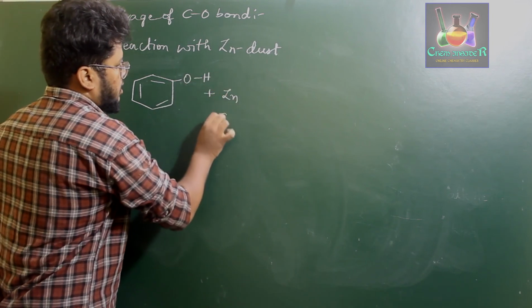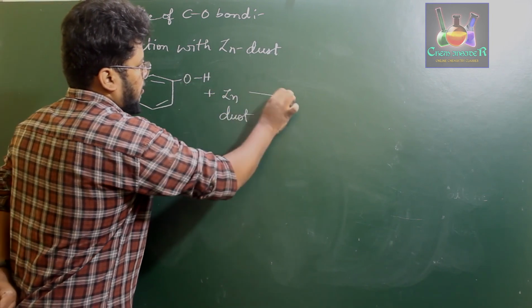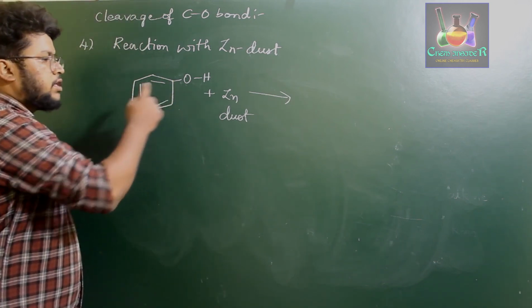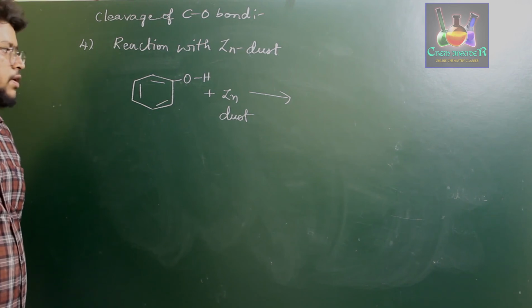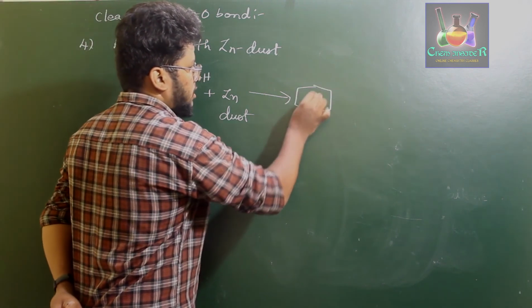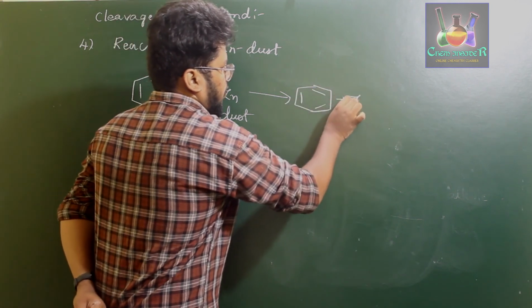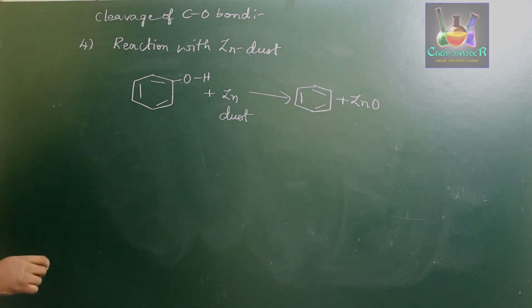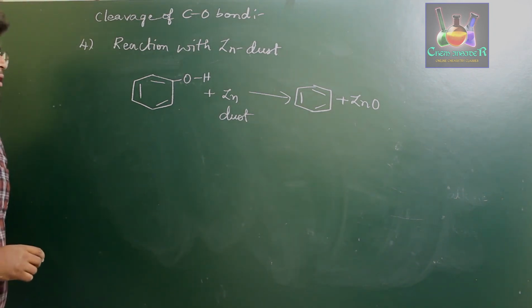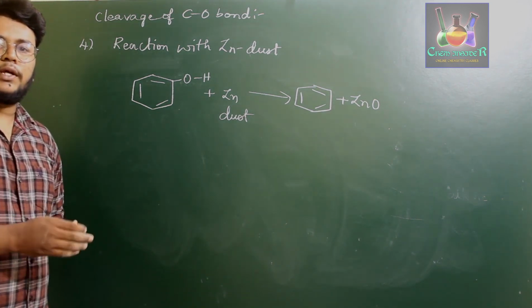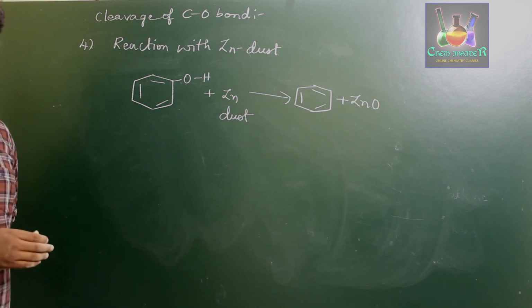with zinc dust, the oxygen atom breaks the bond with sp2 carbon of the benzene ring and results in the formation of benzene with the liberation of zinc oxide. This is the process where phenol's carbon, which is sp2 carbon, is going to break the bond with oxygen, and this is the only reaction where carbon is going to break the bond with phenolic OH group.